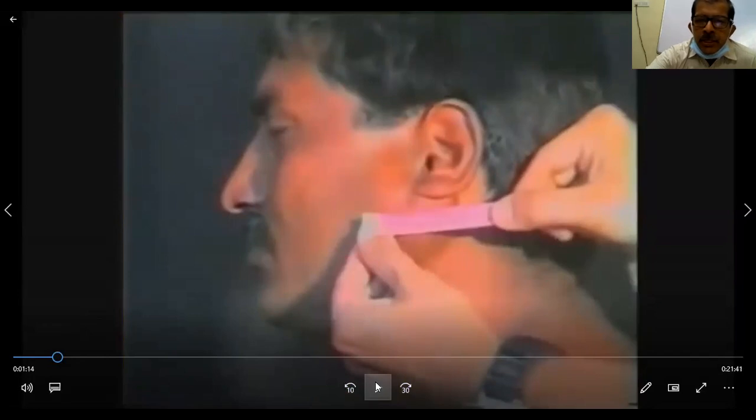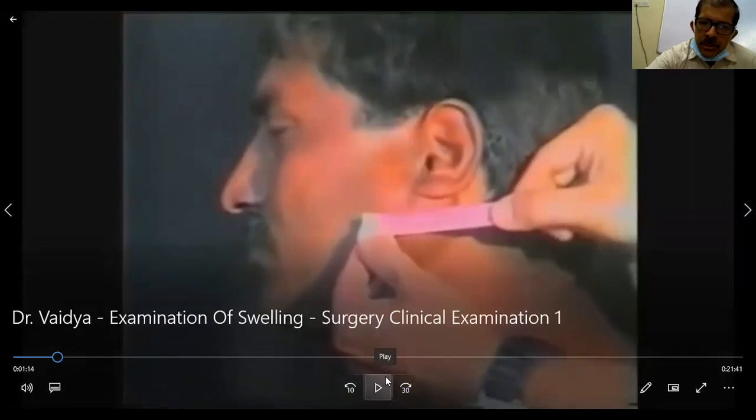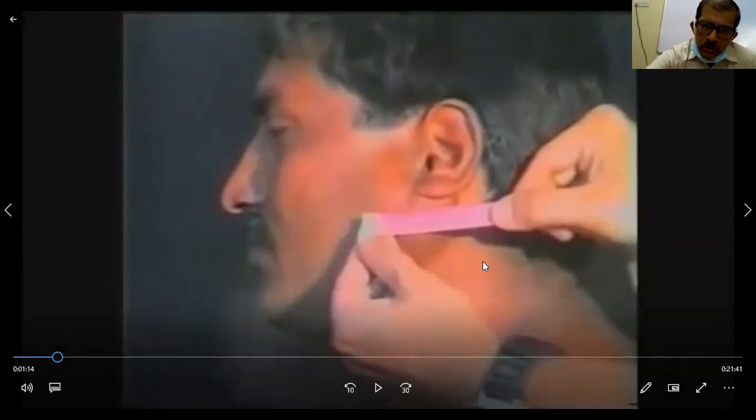In inspection, we are not supposed to put anything. So this is one wrong method he is demonstrating. So forget about this. Inspection, we are not supposed to measure. Only in palpation, we are supposed to measure. Inspection is only our guesswork. How many centimeters length, how many centimeters in the breadth.